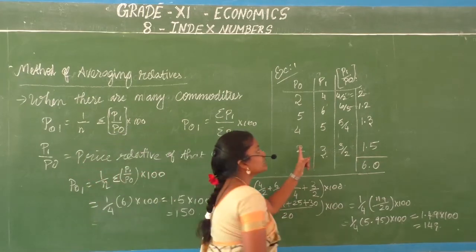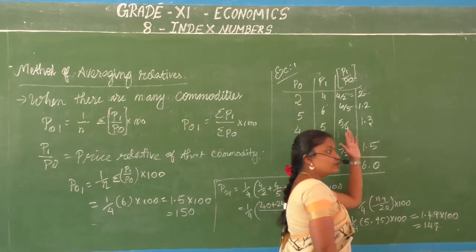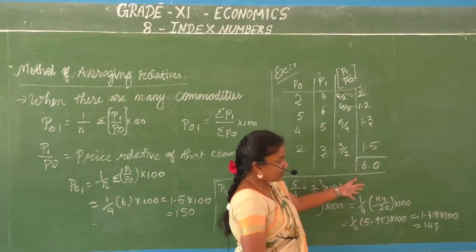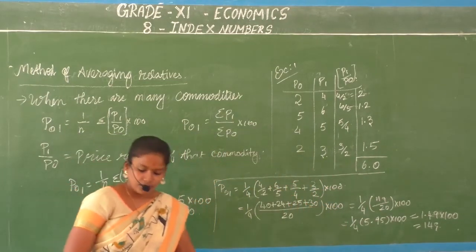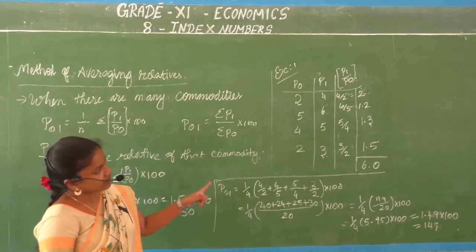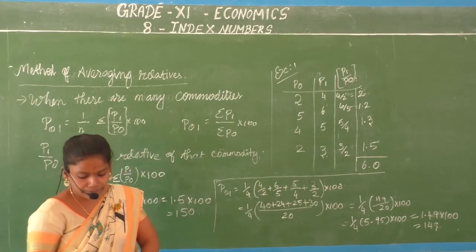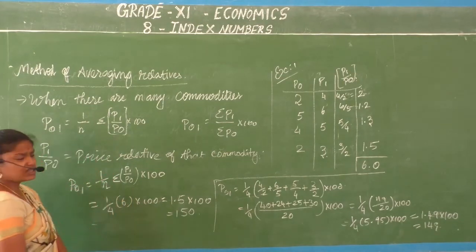But whereas here you have to first individually divide them, summate them, and then take the result. You choose the easier method. Alright children, so that's how you calculate using simple averaging relatives.